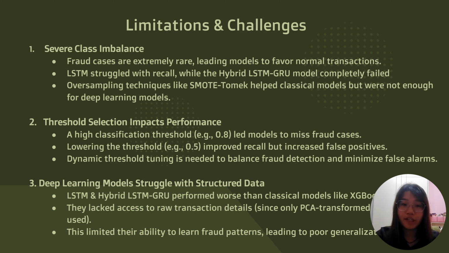Here are the limitations. Severe class imbalance. Fraud cases are rare, biasing models towards normal transactions. LSTM struggled with recall. Hybrid LSTM-GRU failed. SMOTE helps classical models but wasn't effective for deep learning. Next, threshold selection impacts performance. A high threshold missed fraud cases and a lower threshold improves recall but increases false positives. Dynamic tuning actually is needed for balanced fraud detection.